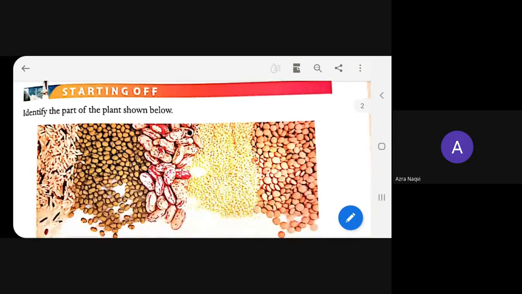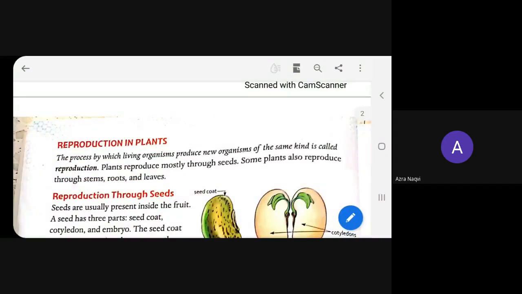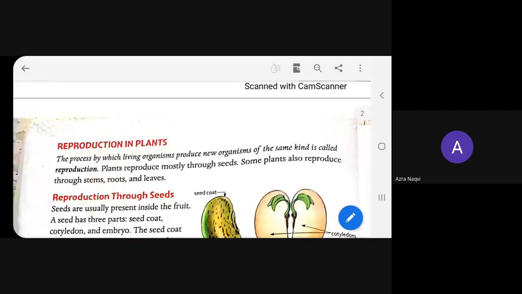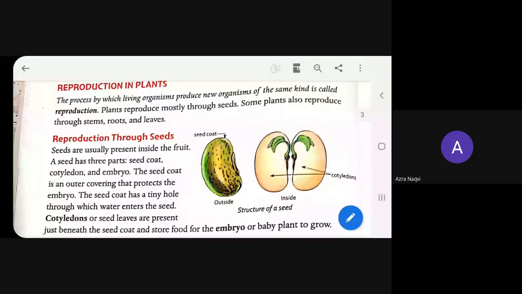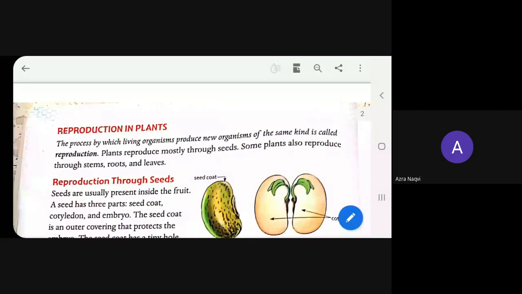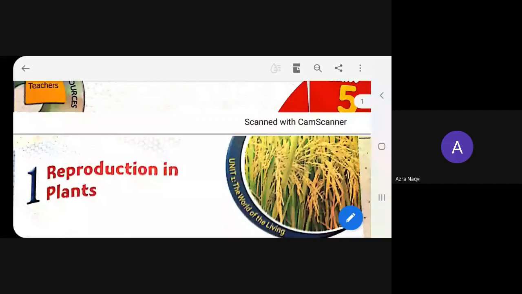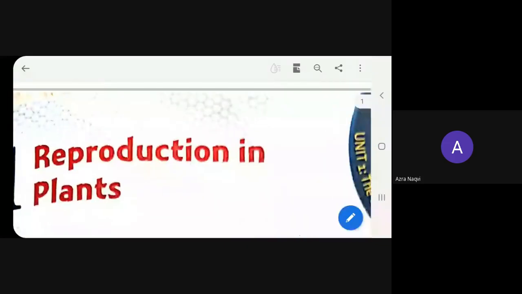See, this we have already learned. Just after that, what is written? That plants reproduce mostly through seeds. So firstly, we had learned about reproduction through seeds. When we learned the definition of reproduction, I told you that in this chapter we are going to learn about reproduction in plants. The chapter is all about plants.